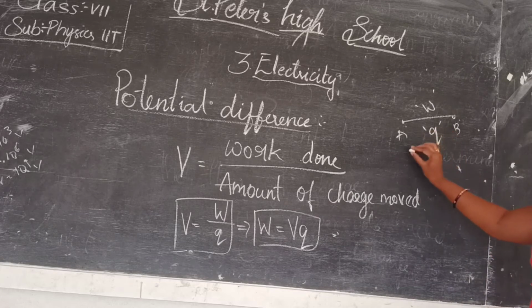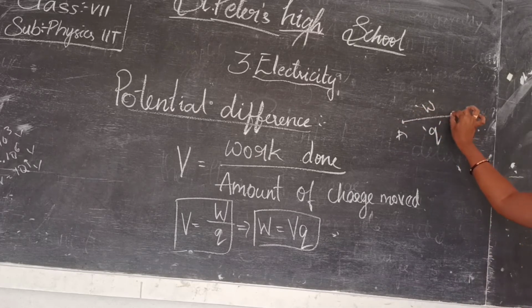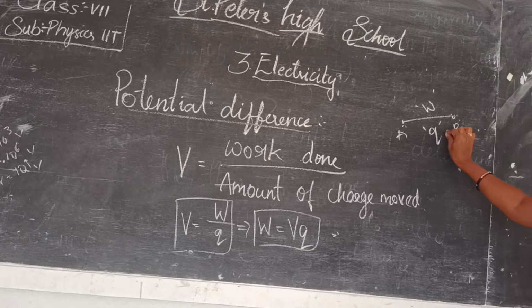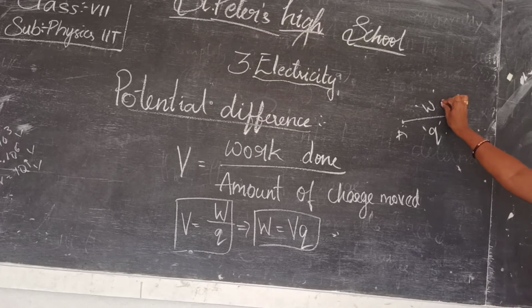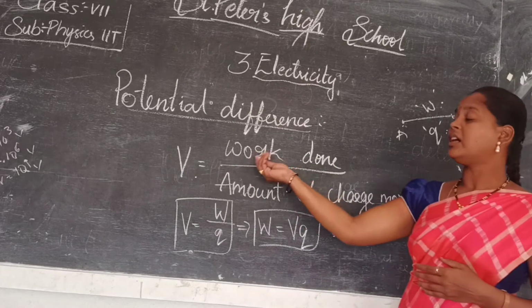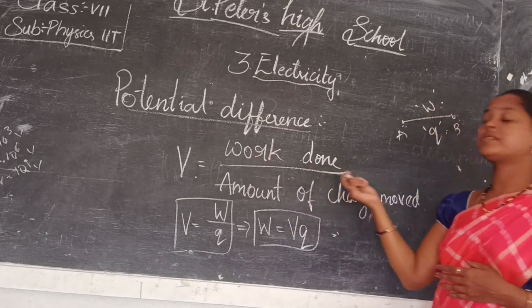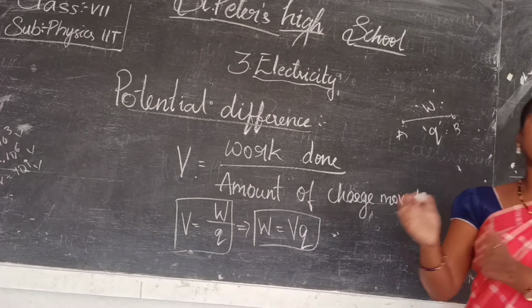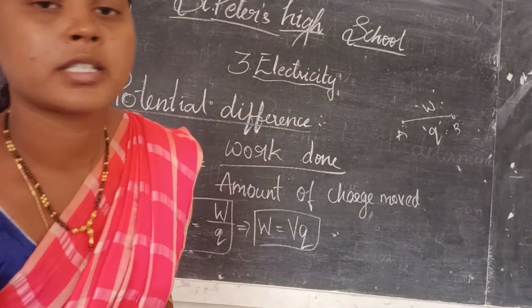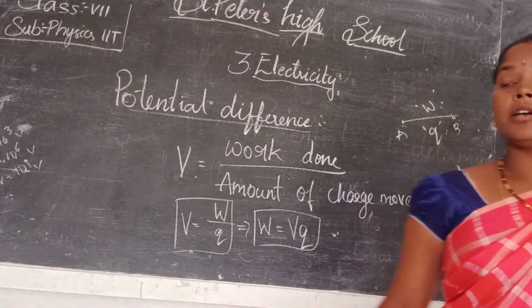Let us assume the charge moved is Q, and W is the work done by moving this Q charge. So W by Q is the potential difference, that means work done per amount of charge moved from one point to the other point.